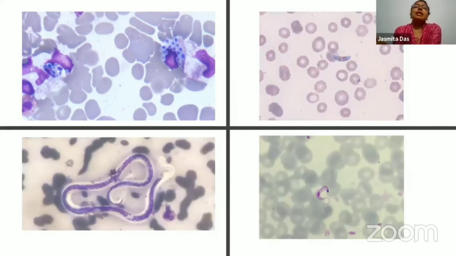And these are the guests that you can find on the peripheral smear. So to your left is Candida. This was a case of perforation peritonitis who had invasive fungal infection. This is the falciparum gametocyte. These are microfilaria, and this is trypanosoma. So you can find all these guests in the peripheral smear if you're doing a careful evaluation.